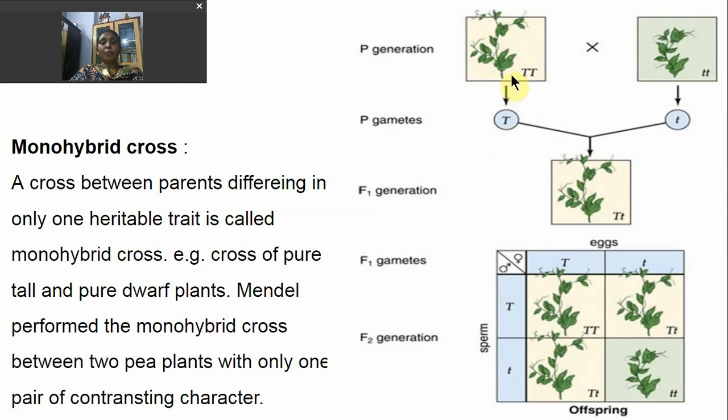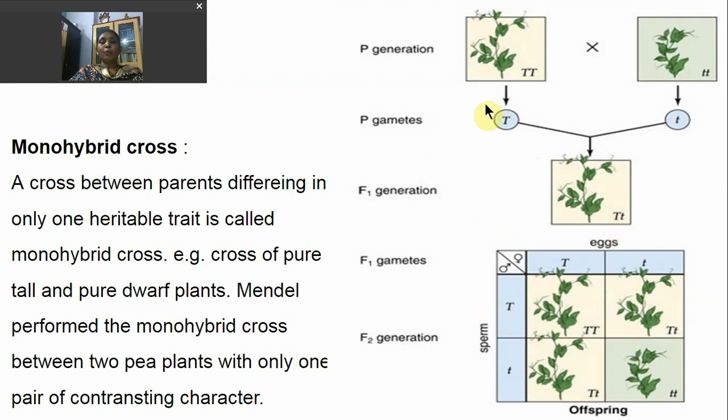At the time of gamete formation, the tall plant produces all gametes containing the capital T allele, which is responsible for the tallness character, and the dwarf plant produces gametes containing small t alleles. When these two gametes fuse, they form the F1 generation. In the F1 generation, the plants phenotypically show tallness, and genotypically they contain two different alleles, that is capital T and small t.